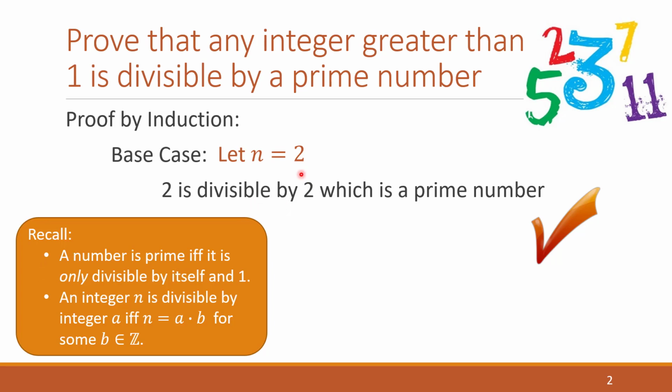In this case, 2 is only divisible by 1 and 2. And an integer n is divisible by an integer a if and only if n equals a times another integer b. So we can say formally, n is divisible by a if and only if n equals a times b for some integer b. This is how we set up the definition of divisibility.